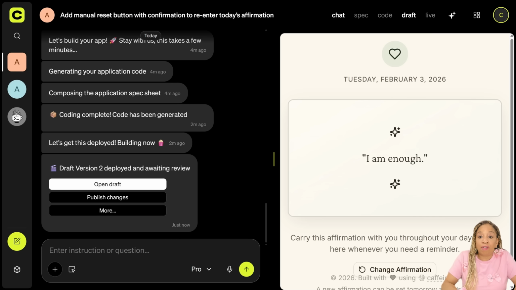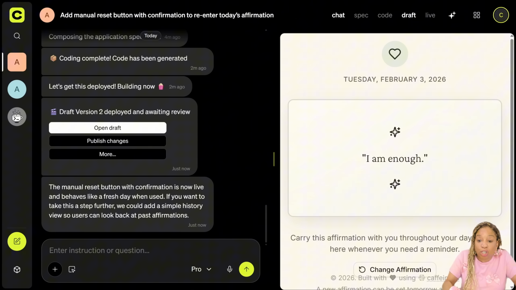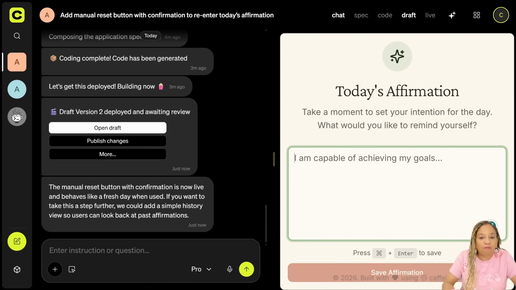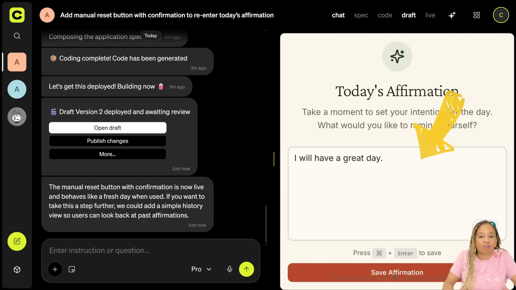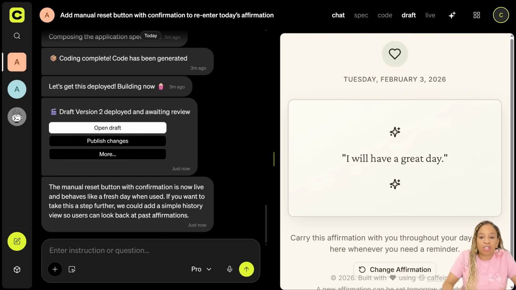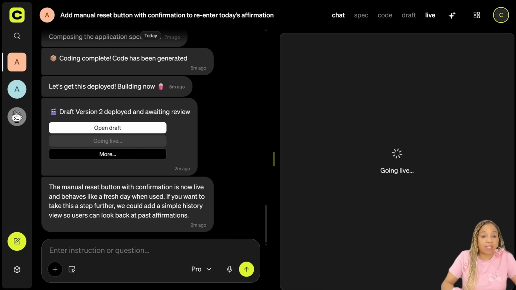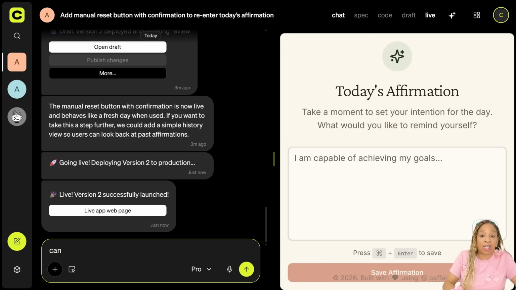Okay. It is creating it now. It's coding. There you go. Change affirmation. Look at the button at the bottom. You click on it, confirm that I want to have a change button. Now I can change it. I will have a great day. Save affirmation. And you can change the affirmation now. So I can just keep programming new beautiful affirmations, and I'm going to name it Affirmation App.